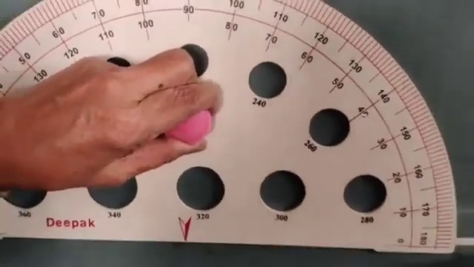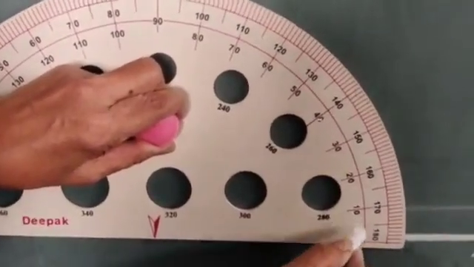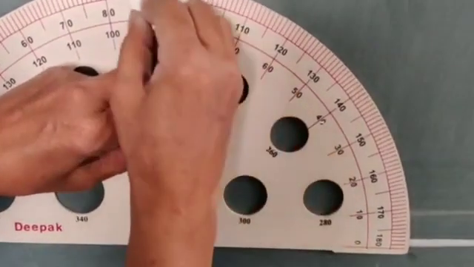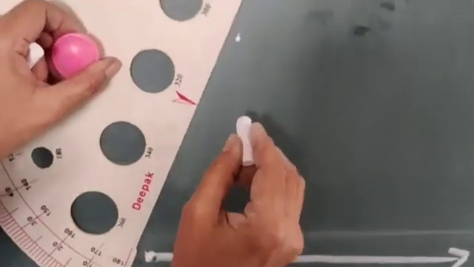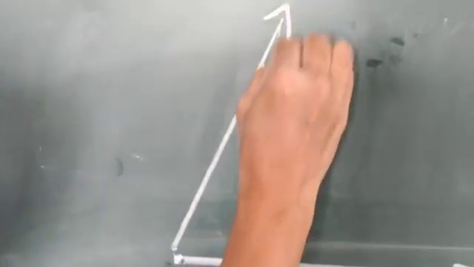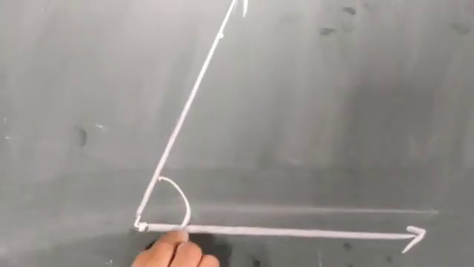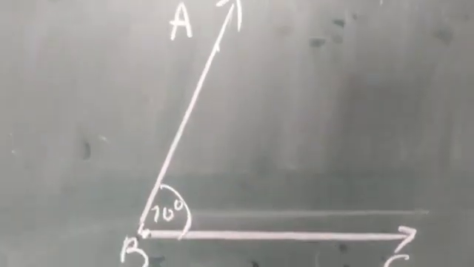Which side the arrow mark is there, that side you have to start from 0 degree. 0 to 90 degree, that means I'll take 70 degree. So now draw a line. This is the angle. This is called an acute angle. Okay, children, A, B, C.